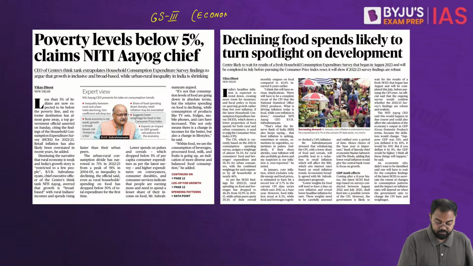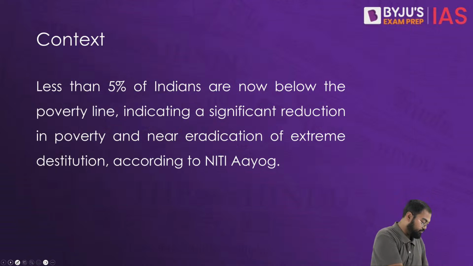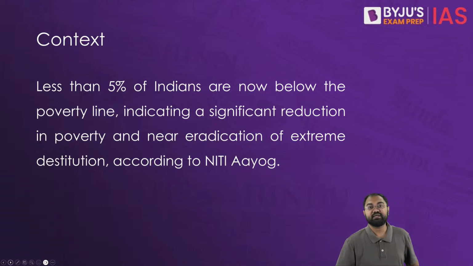Now, with regards to what exactly we are seeing here, the context is that less than 5% of Indians are now below the poverty line, as claimed by NITI Aayog, and this indicates a significant reduction in poverty and almost near eradication of extreme poverty in India. This is what has been claimed by the NITI Aayog.